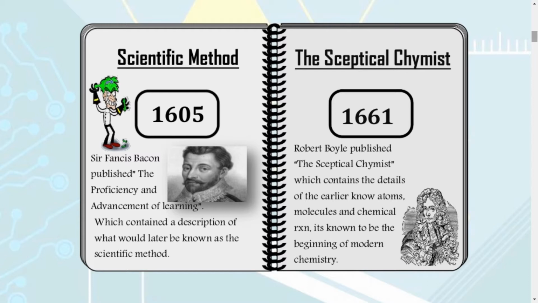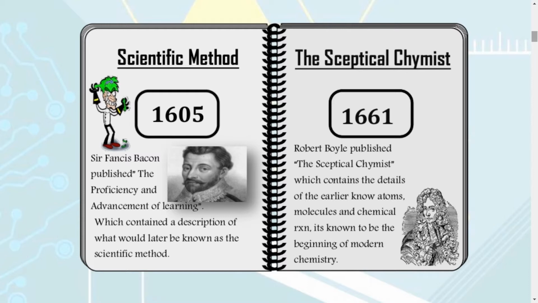See, at the time of 1661 we knew 13 elements, 13 elements, children. So by knowing the details of all the known atoms, he gave an idea about atoms, what a molecule is, and what chemical reactions are.